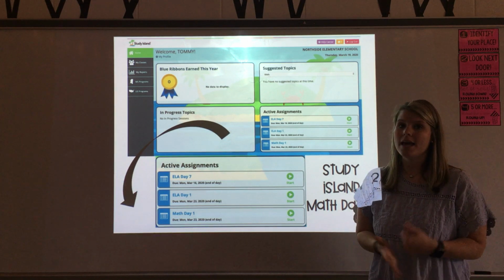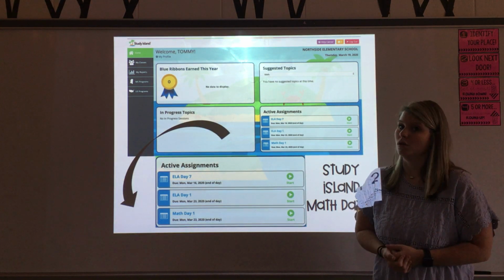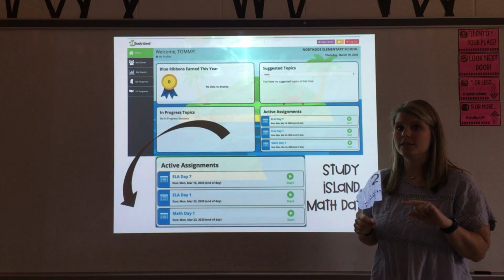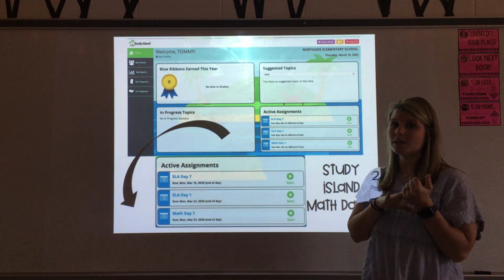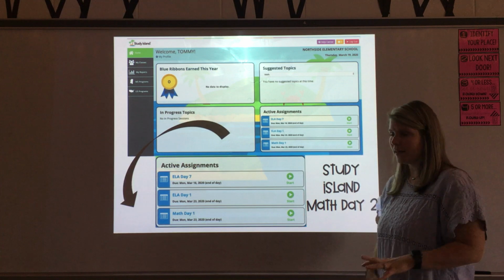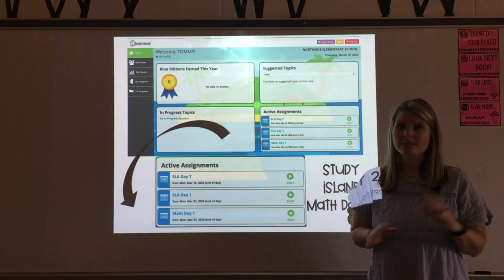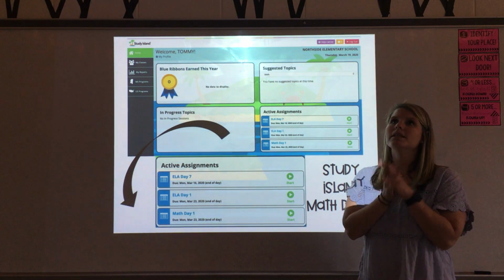Remember, you're logging in to Study Island for school. Should be first initial, last initial, 3 numbers is your username, password, go arrows. Of course, if you don't know that or need any other assistance, help, have any questions, please email your teachers.